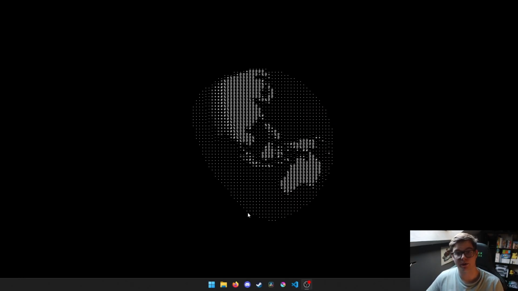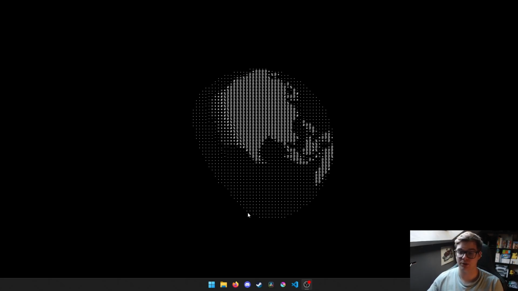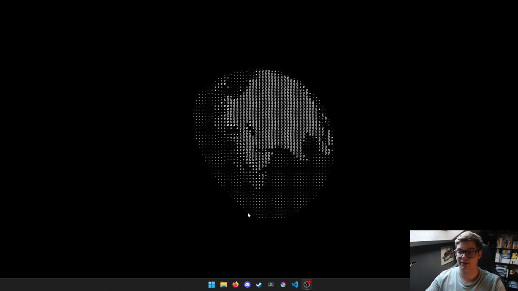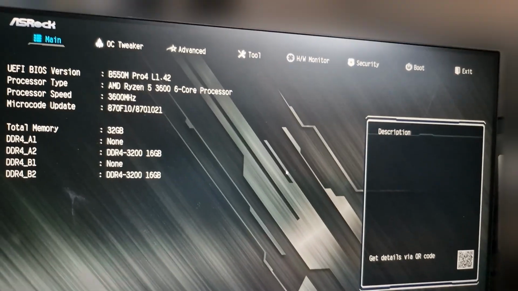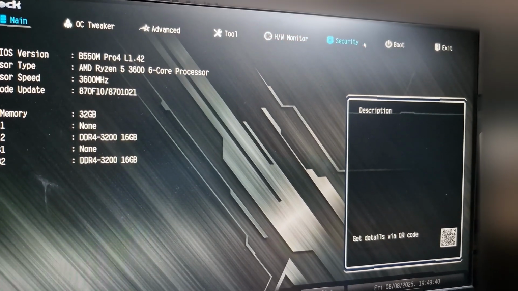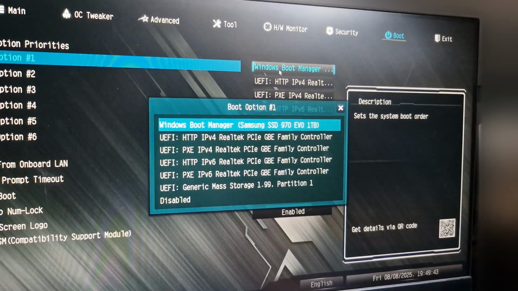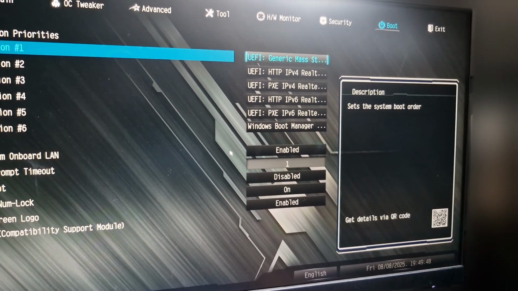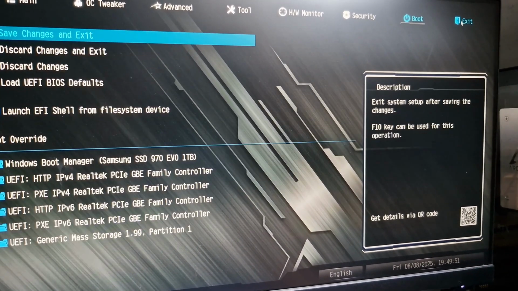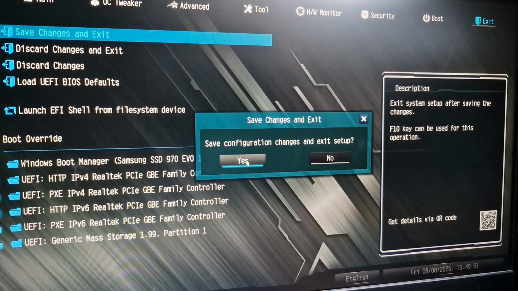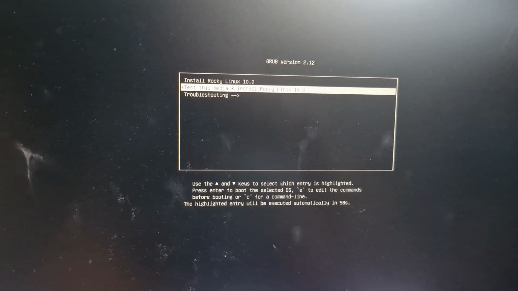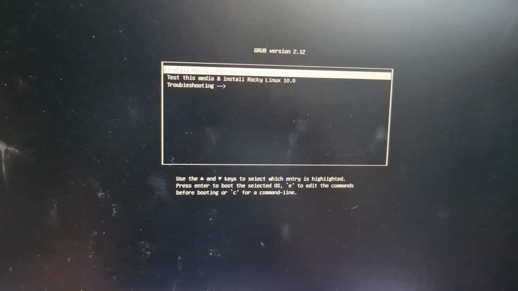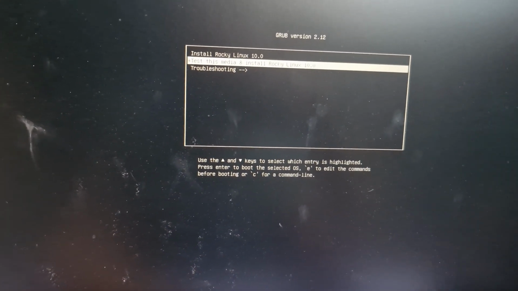So now I'm going to switch to my phone, I guess, because I'm going to have to do things to my computer while it's off and rebooting and stuff. So yeah. So here's my boot screen. And here's the BIOS. Okay, cool. We can just go over to boot right here and set the boot option to our generic mass storage partition, which is our USB drive. And then we can just go over to exit and then save changes and exit. So here we are rebooting. And yeah, we get this install Rocky Linux. And we can also test this.